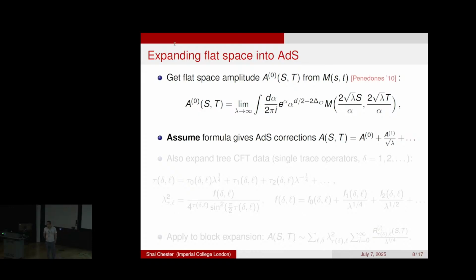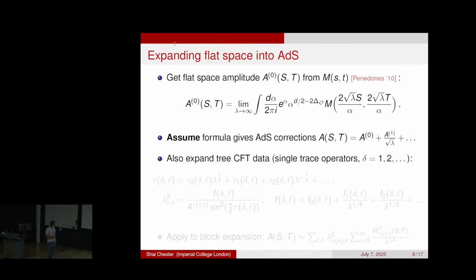Yes? Sorry, what is Delta O? This is the scaling dimension of the external operator. So you have a 4-point function of O. Yeah, we're making them all equal, yes. So that's why it's just Delta O. You could also do non-equal, but for simplicity, we're talking about equal.